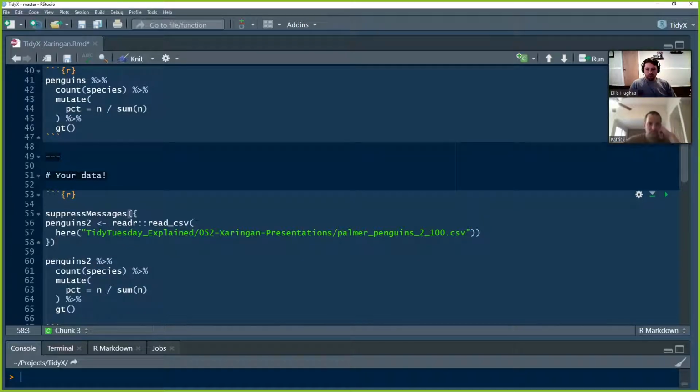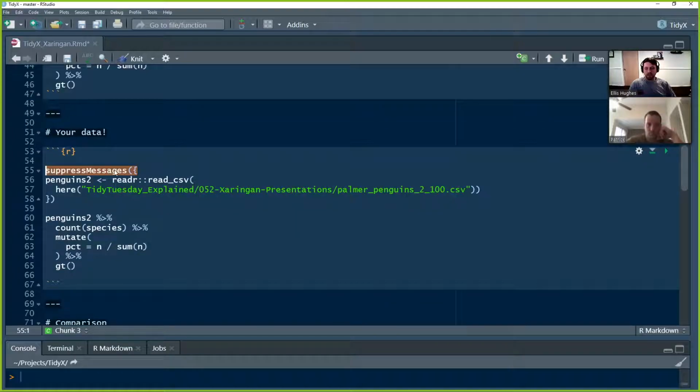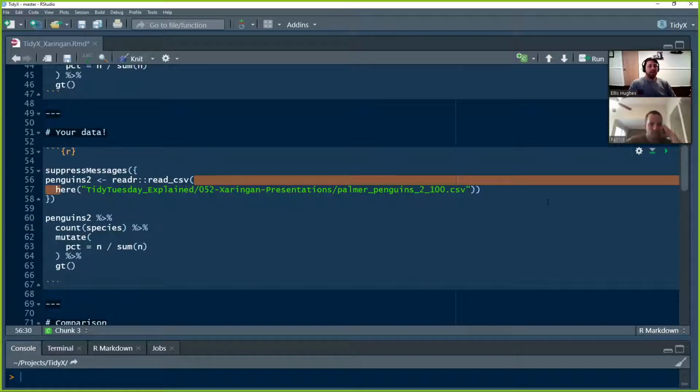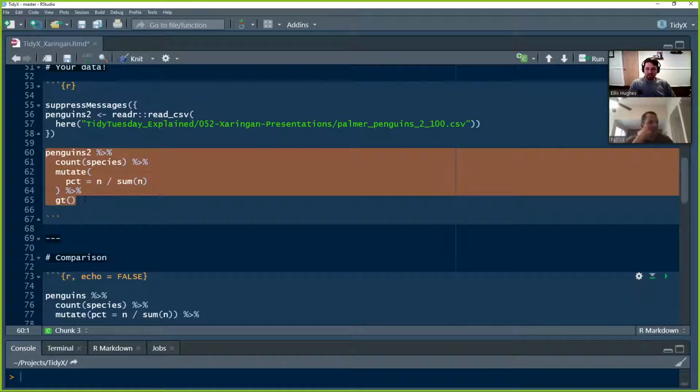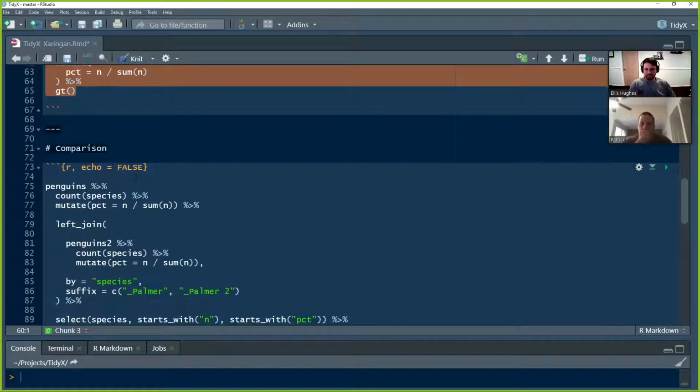So then we're going to load this in, assign it to penguins 2. I didn't want a bunch of messages being printed out, so we're going to use the suppress messages argument here. So suppress messages, penguins 2, read R, read CSV, path. Assigning out to penguins 2. Same thing that we just did with the reference data here. Generate a similar count data GT.